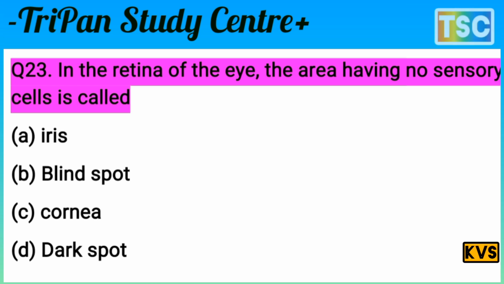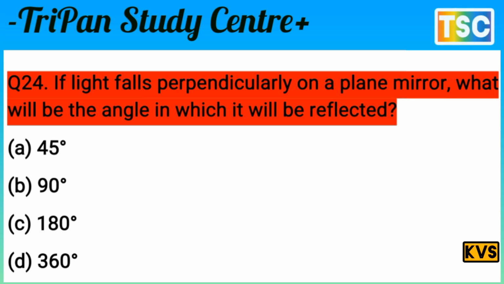The options are cornea, dark spot. The question is very interesting. In the retina of the eye, the area having no sensory cell is called the blind spot. That's important here. B option is correct for this question. And let's see the next question here.